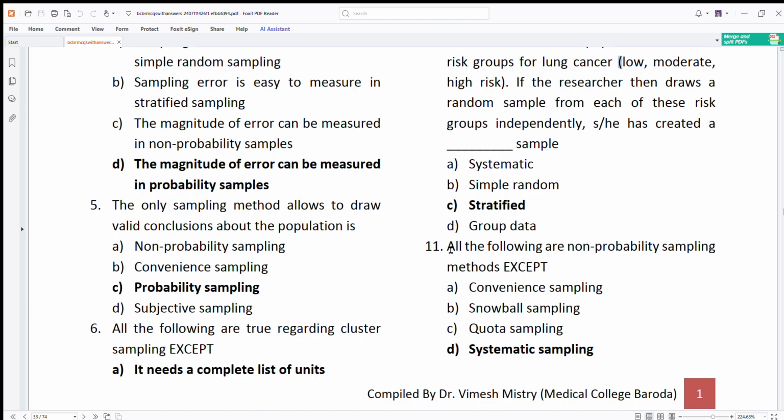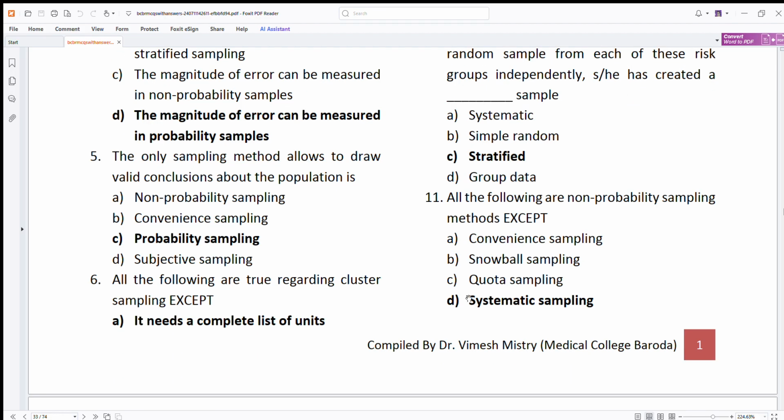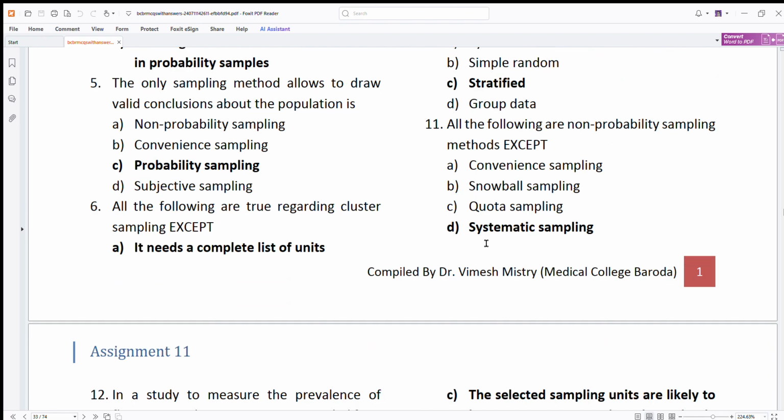All of the following are non-probability sampling methods except systematic sampling. Convenience, yes. Snowball: I told you, you remember this. You take on people, and just like a snowball grows in shape by taking more snow and ice, similarly the sample rises in size. Convenience, snowball, quota sampling, and systematic sampling is a probability sampling, not a non-probability sampling.